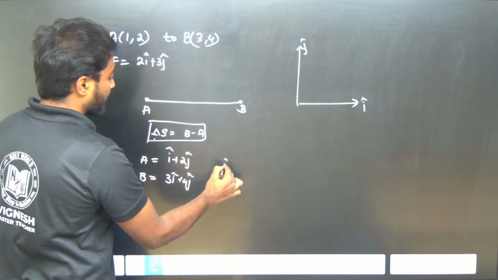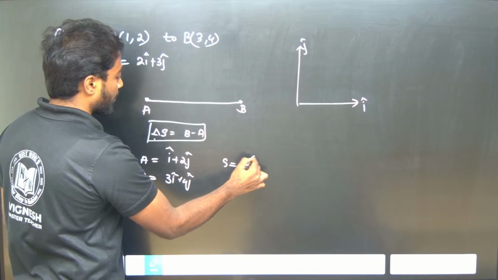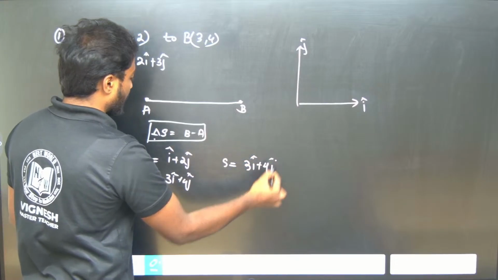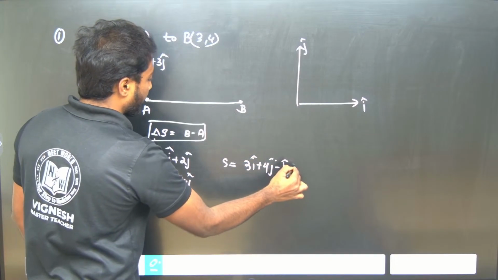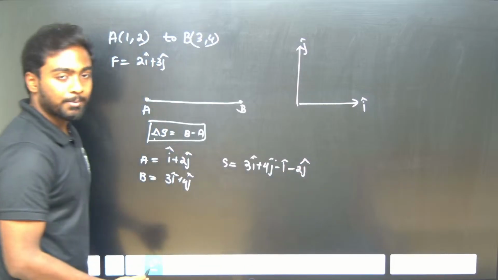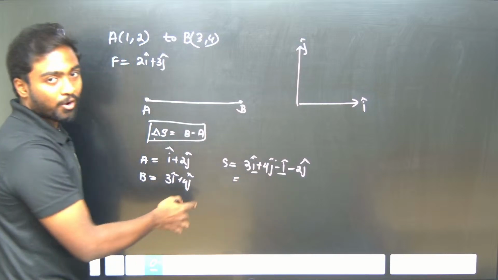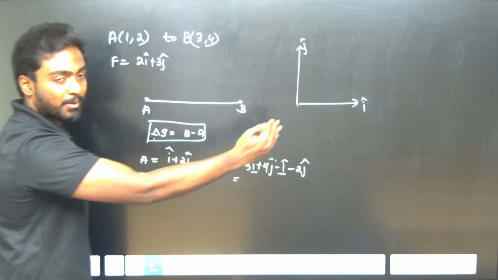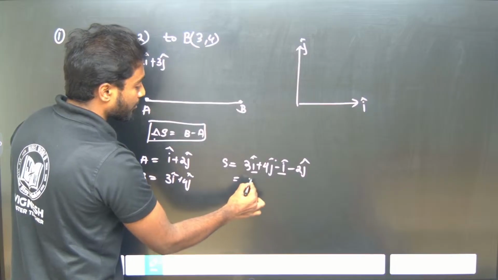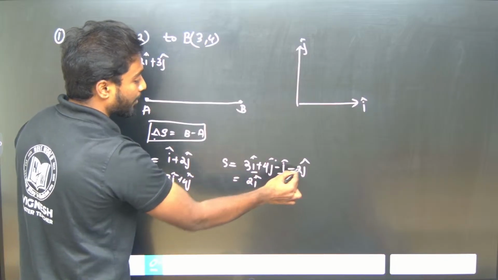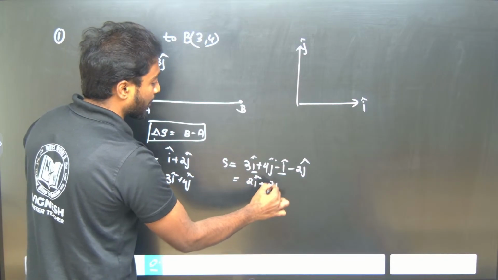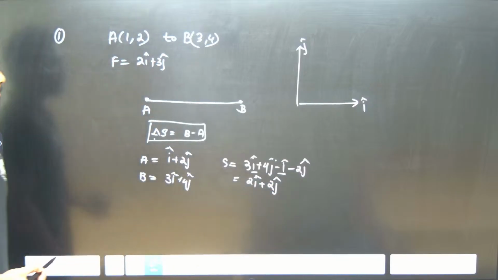Now displacement S is equal to 3I plus 4j minus I minus 2j. This is my displacement, right? So I take the I caps together and the j caps separately: 3I minus I is 2I cap, 4j minus 2j is plus 2j cap. So this is my displacement.